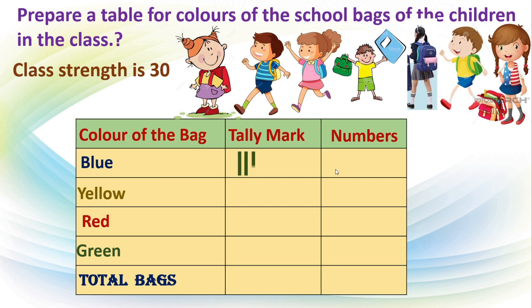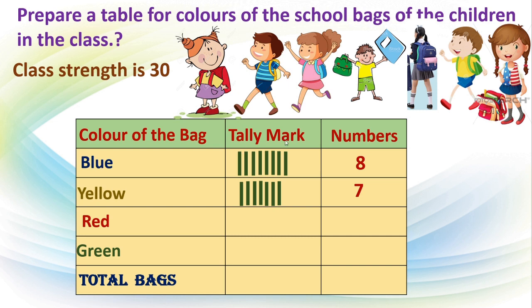It is given here. Okay, we will go through. See here how many students with the blue bags. 1, 2, 3, 4, 5, 6, 7, 8. 8 children they use blue colored bag. 1, 2, 3, 4, 5, 6, 7. 7 children they use yellow colored bag. See dear children, here we are not writing their names.